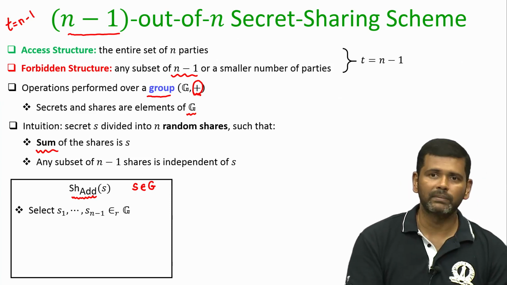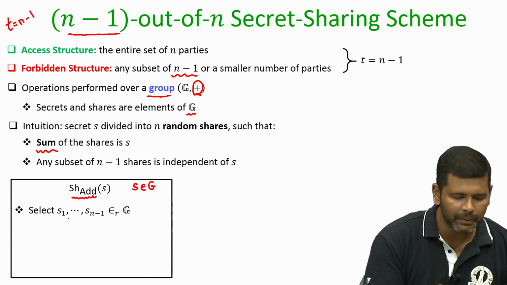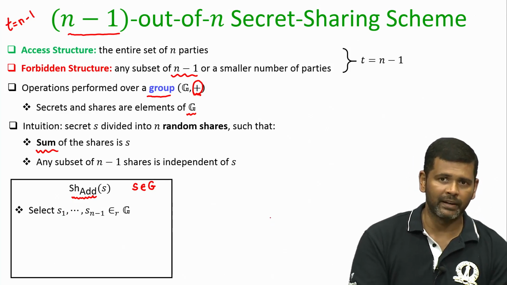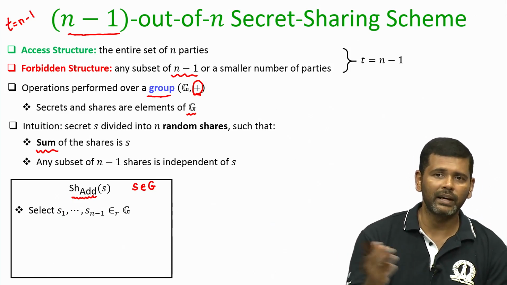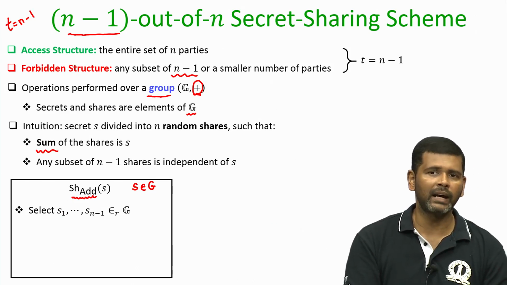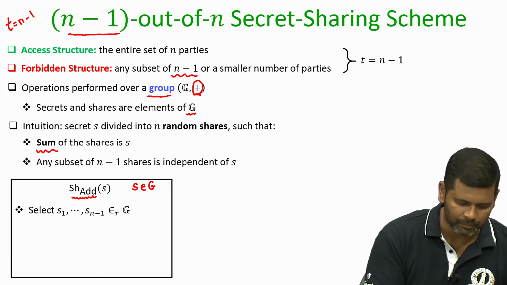So, the first step of the algorithm will be the following. It will randomly pick n minus 1 shares, namely the first n minus 1 shares. Well, it could be any n minus 1 shares, but just for the sake of simplicity and without loss of generality, assume that the sharing algorithm picks the first n minus 1 shares uniformly at random.